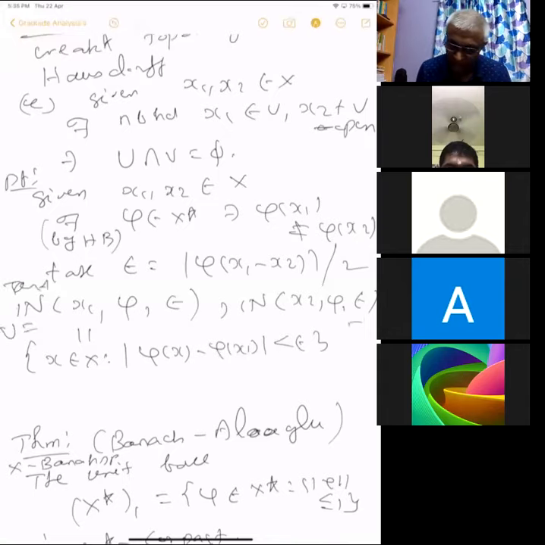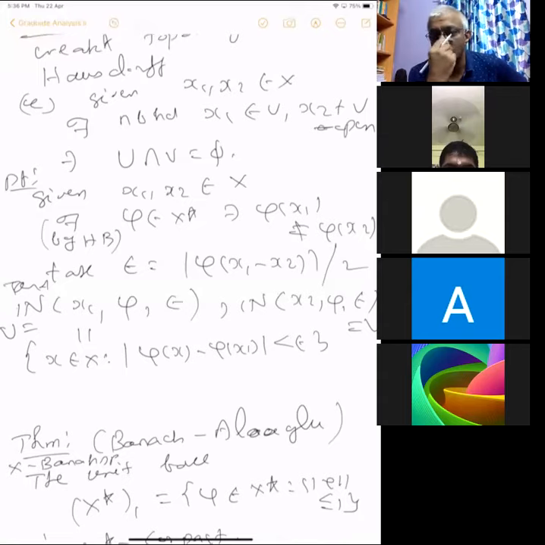U is equal to b. Okay. Then similarly, you define b and verify that they are disjoint, of course, because epsilon is less than that, because of that. Okay. Similarly, you can do the same thing for weak star topology also.